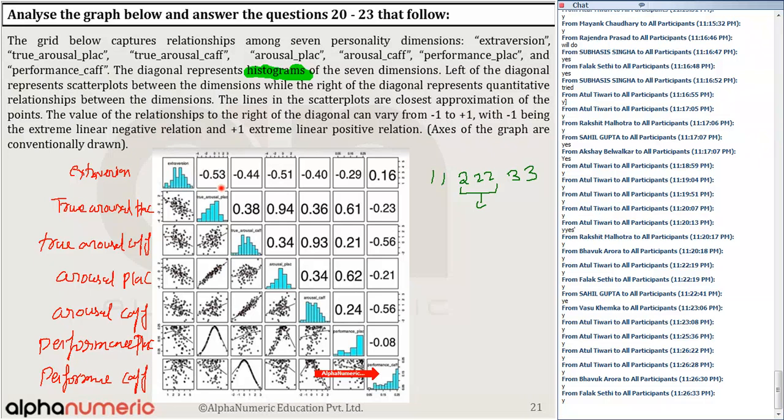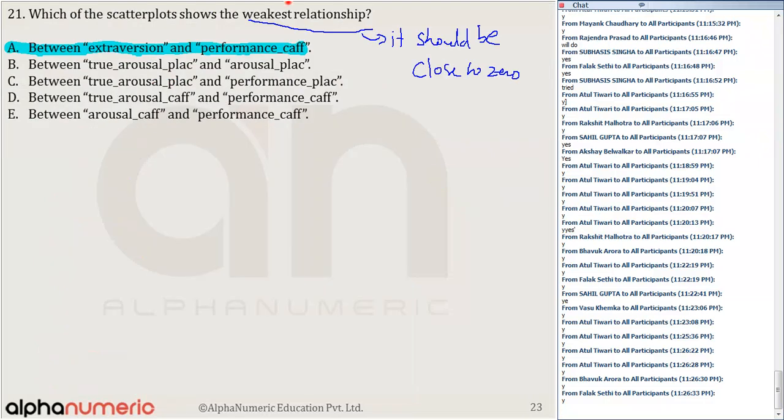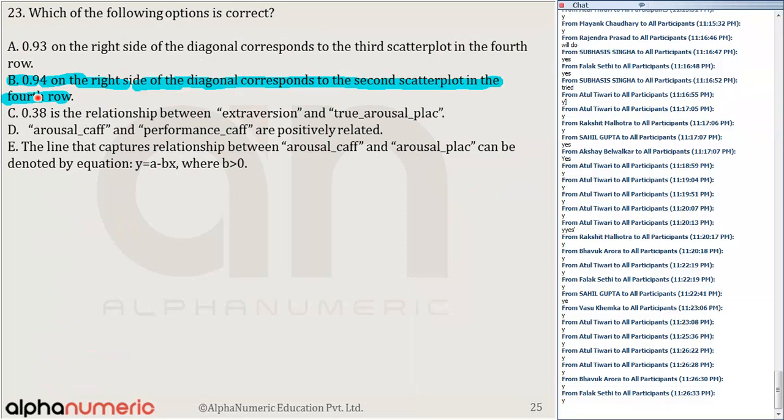We have done a lot of questions along the diagonal. Whatever has been written on the left-hand side of the diagonal, if I write it on the right-hand side, this is minus 0.53, minus 0.44, minus 0.51. The same values can be written in this order: 0.38, 0.94, 0.36, 0.61, minus 0.2, and 0.34, 0.93, 0.21, 0.56. So when I say 0.94, it corresponds to this one. This is 0.38, this is 0.94. So fourth row and second scatter plot, yes, that is correct. That's why the answer for this question is this option. Is that clear to all of you?